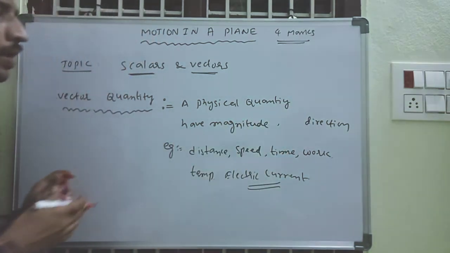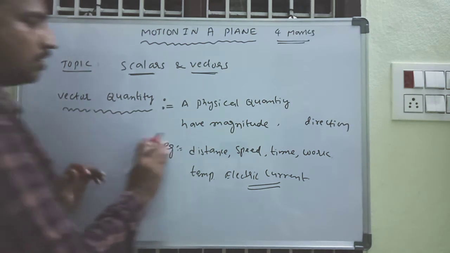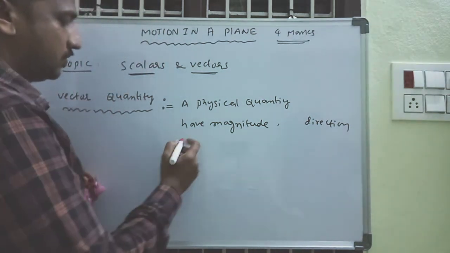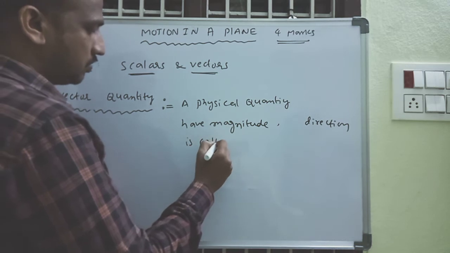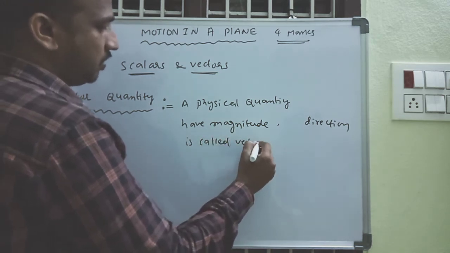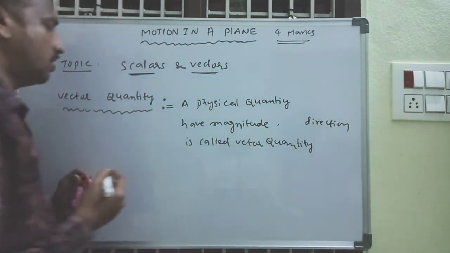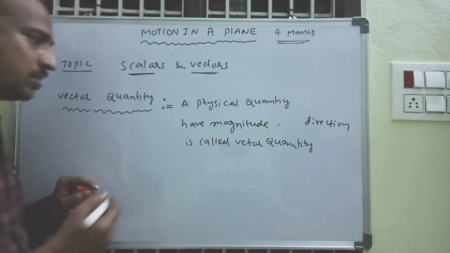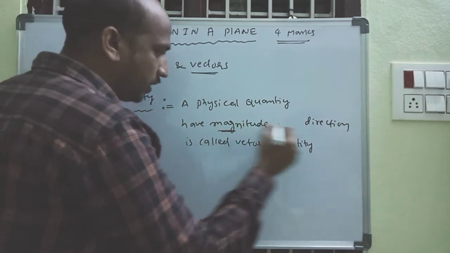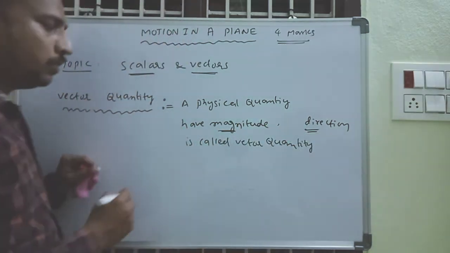Magnitude and direction, that is called a vector quantity. That is the meaning of vector quantity.